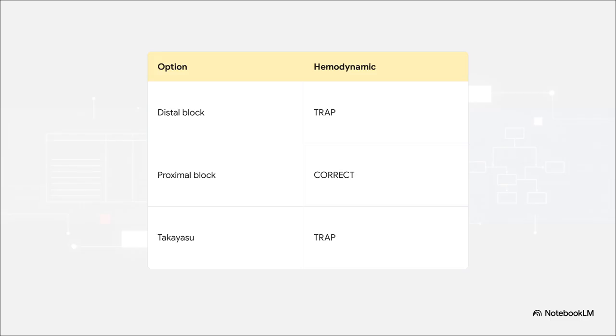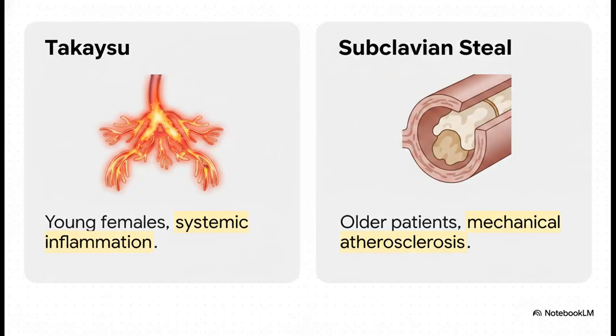It drops the distal pressure gradient and forces the vertebral arteries to siphon blood backward. This perfectly highlights our final clinical divergence. Both Takayasu arteritis and subclavian steal syndrome can present with unequal upper extremity pulses. But the systemic inflammation of Takayasu, characterized by a high ESR in young Asian females, sharply contrasts with the purely mechanical, exertion-driven atherosclerosis of subclavian steal in older male patients.